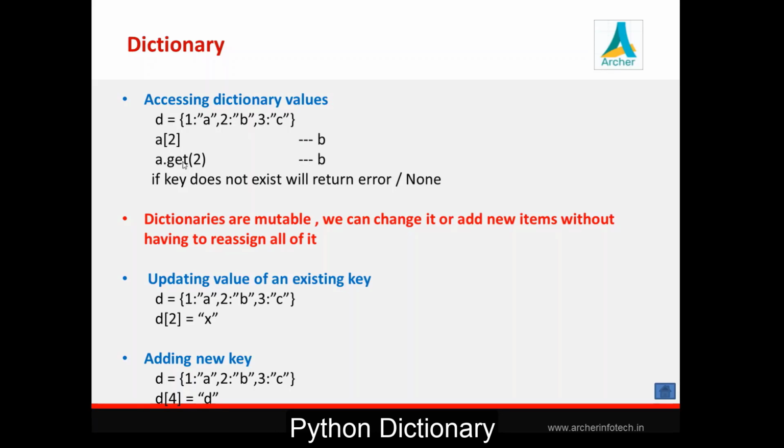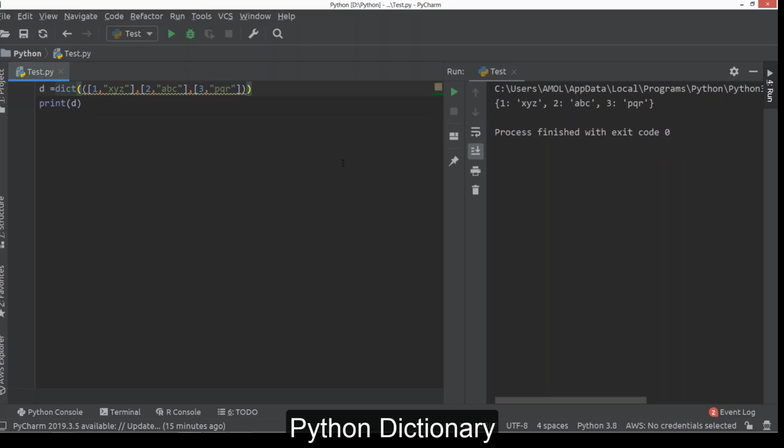Okay. Otherwise, you can go with this get function also. To this get function also, you send the key as a parameter, and in return you will get the value. Just check it out here. The get function is an easier way possible.